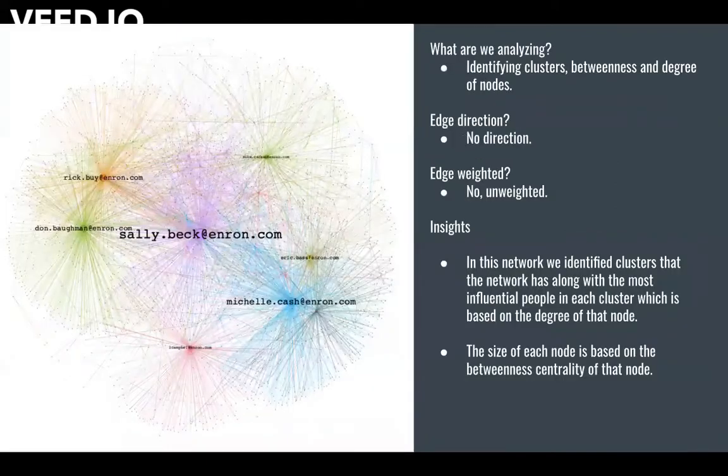This is our first network-based visualization of the Enron corpus. We identified different communities in the organization, which might be the underlying teams. Utilizing network-based metrics such as degree, we were able to identify the key players in each community. We have sized the nodes based on betweenness centrality, which signifies how prominent they are when it comes to the flow of information in the network.